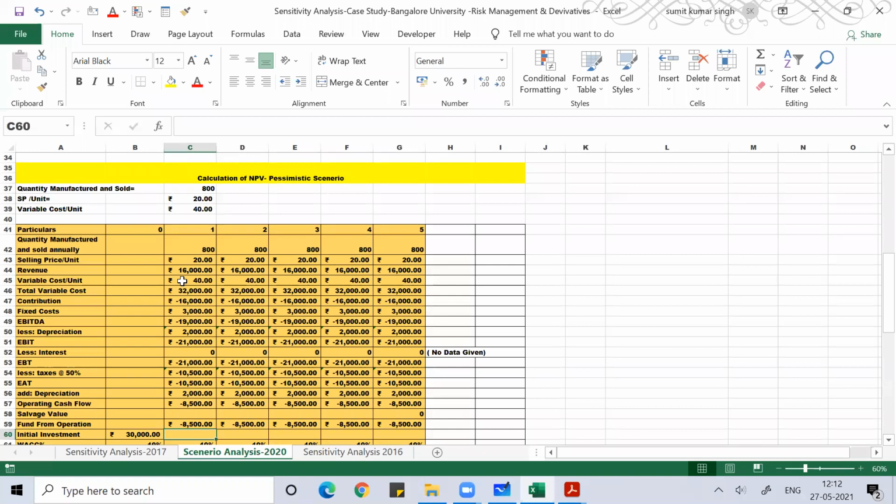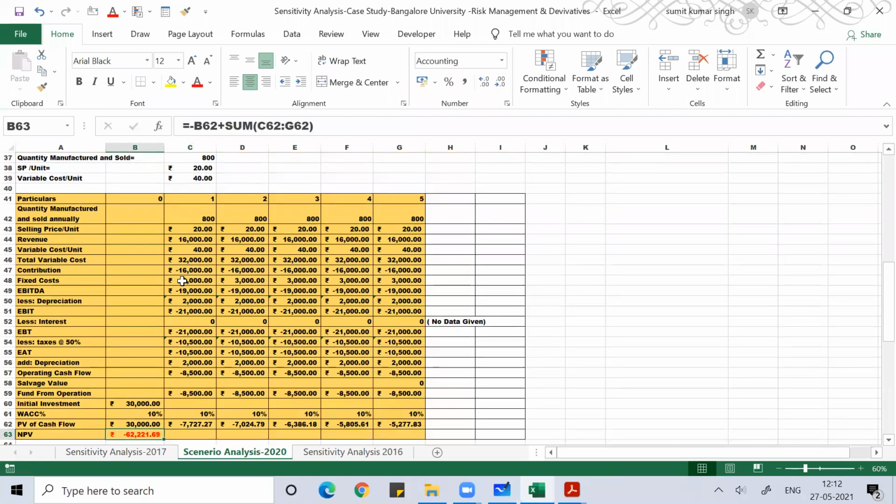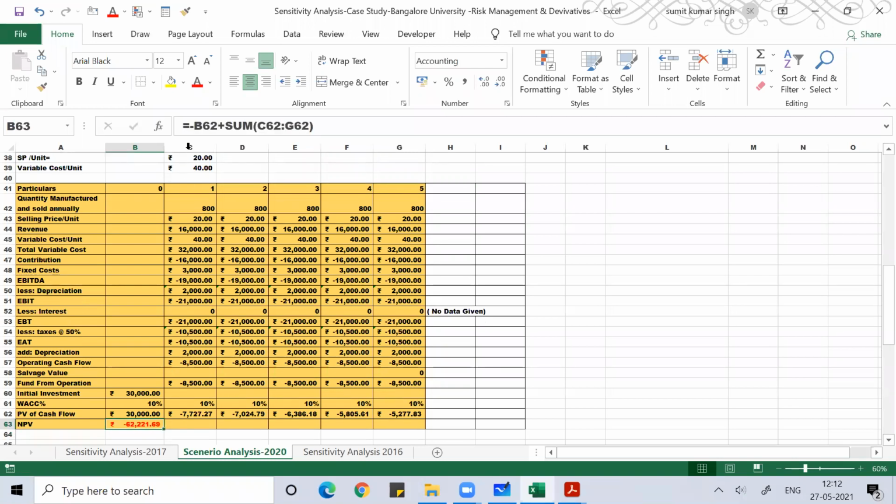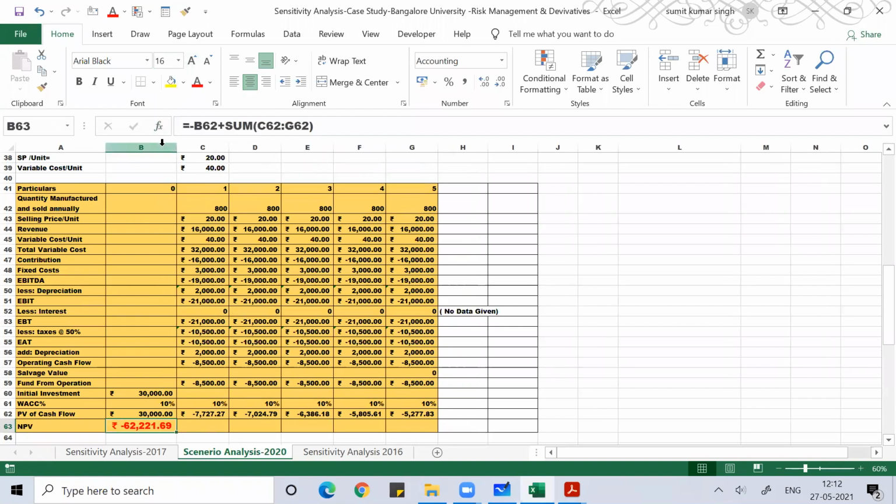Same set of calculation. And if you want an explanation for this, please ask me, I'll do that. But if you do it, you'll get the NPV as minus 62,221.69. You'll get this much NPV.